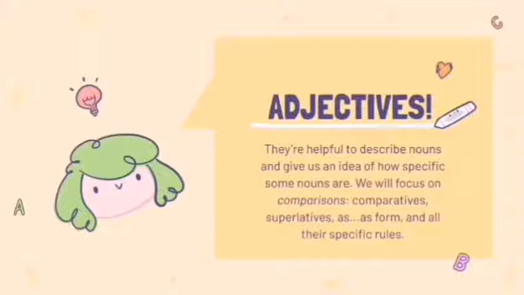An adjective is a word that helps us describe nouns or pronouns. Adjectives are also useful for making comparisons, and in order to make grammatically correct comparisons, we must know the rules for the comparative, superlative, and the as form.